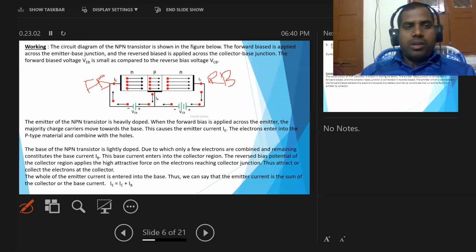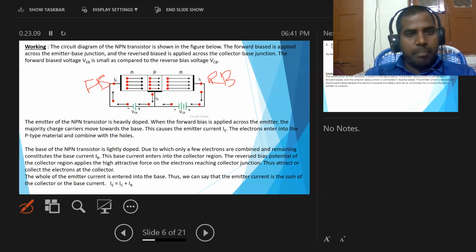Okay, so here in this battery, the voltage or the potential across the emitter base junction is called VEB, the emitter base voltage or potential. VEB means voltage across the emitter base region. Similarly, the voltage or potential across the base collector region is called VCB.